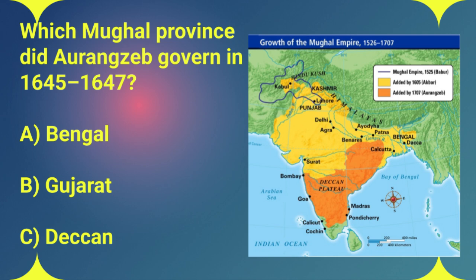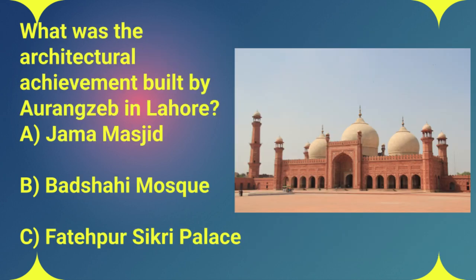Okay, question 7. We're switching gears a bit here. What architectural marvel did Aurangzeb build in Lahore? A. Jama Masjid, B. Badshahi Mosque, or C. Fatehpur Sikri Palace? Architecture. Aurangzeb might not be as famous for his buildings as, say, Shah Jahan, but he did leave his mark. The Badshahi Mosque in Lahore, that's his masterpiece.